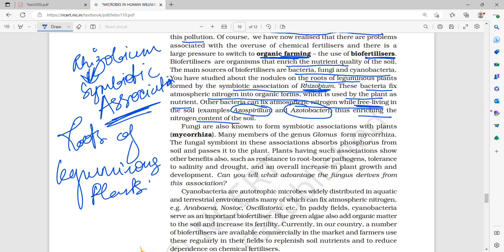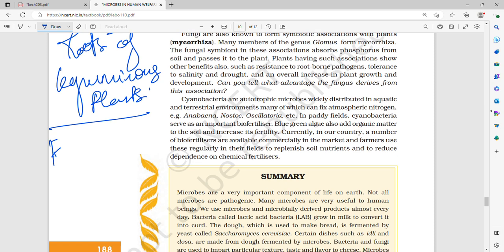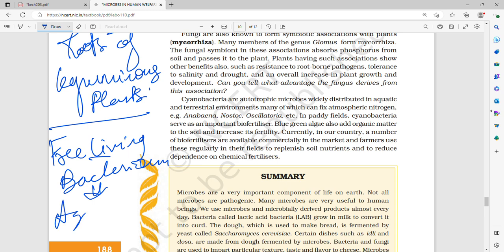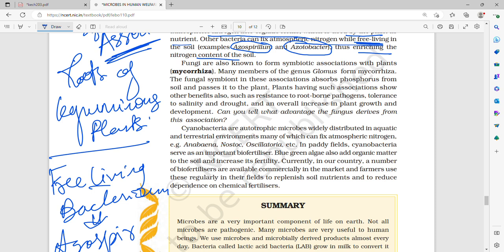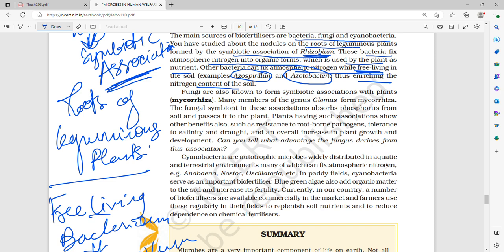Some examples of free living bacteria which fix nitrogen are Azospirillum and Azotobacter. They also help in enriching the nitrogen content of the soil.